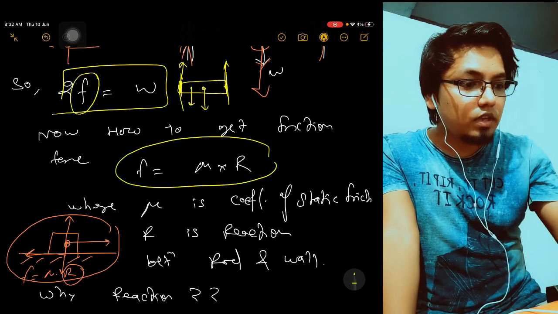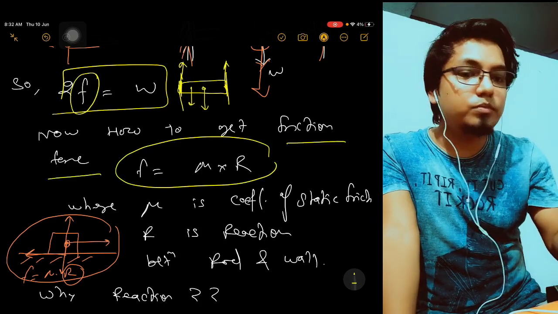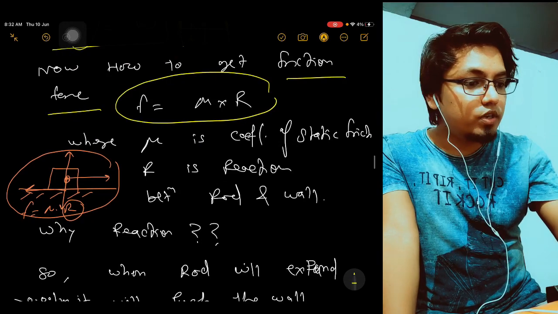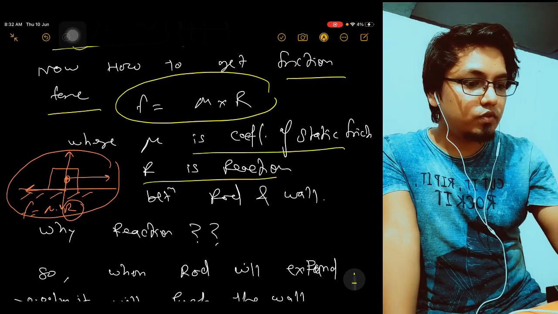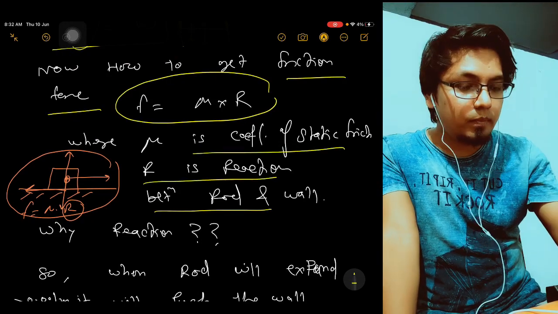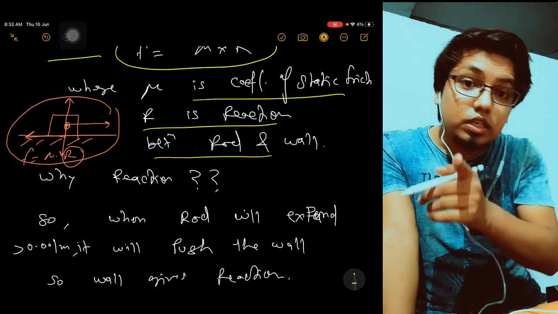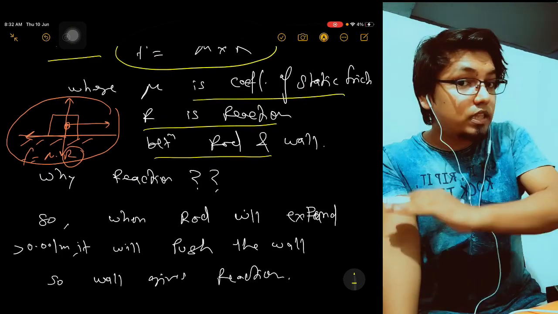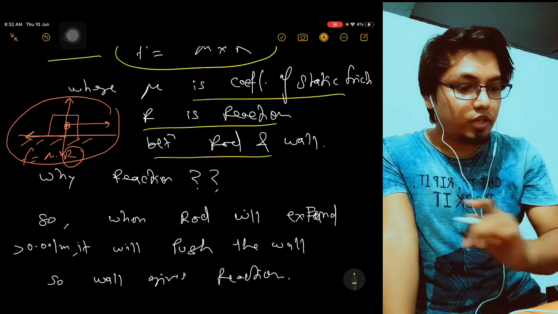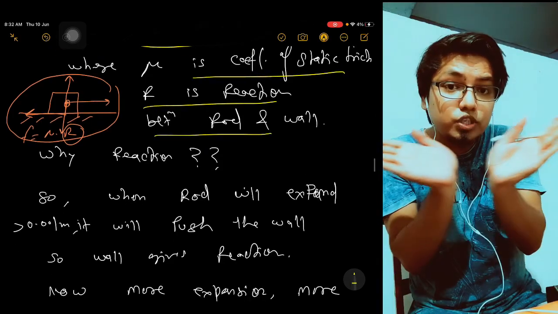Now how to get the friction? So friction force is mu into R, where mu is the coefficient of static friction, R is the reaction force, but between rod and wall, which is offered by the wall on the rod. Because rod is pushing the wall, right?